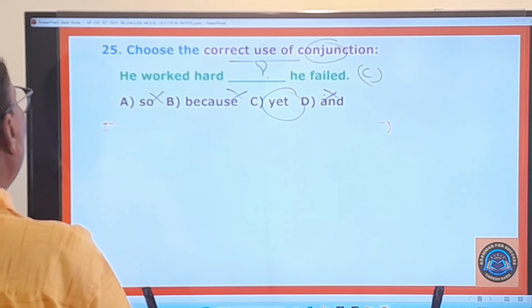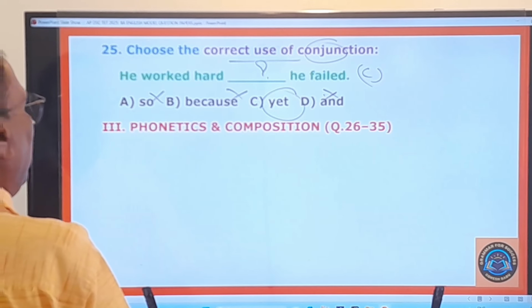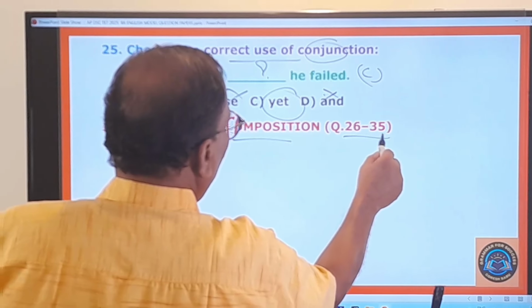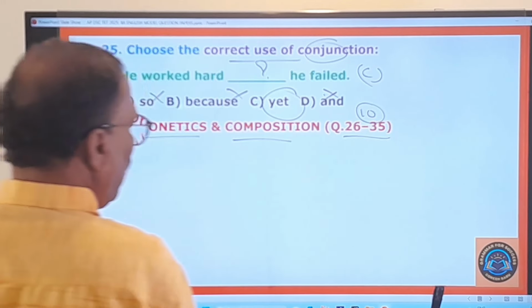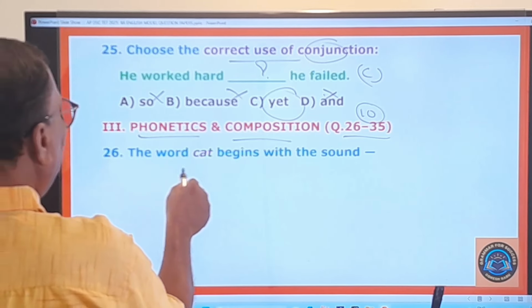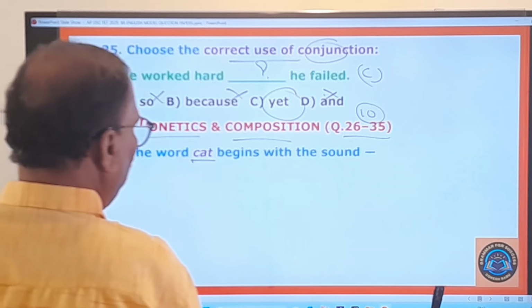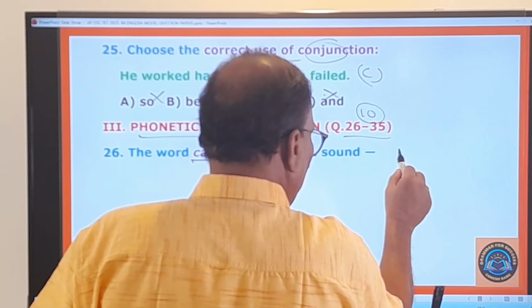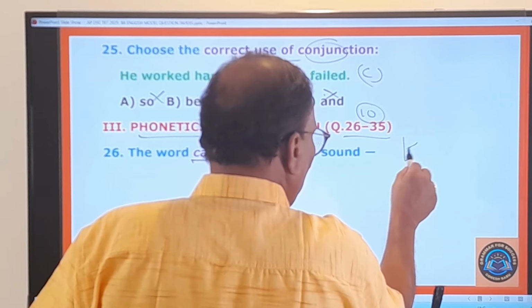Now you go to the third section of this question paper, that is all about phonetics and composition. And here I am going to give you 10 questions altogether, and now let us solve all of them. Here the word cat begins with the sound. You know how does the word cat begin? Let me write the phonetic transcription of that.